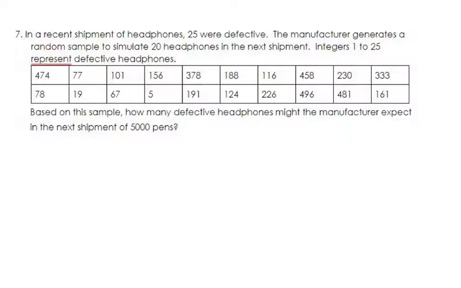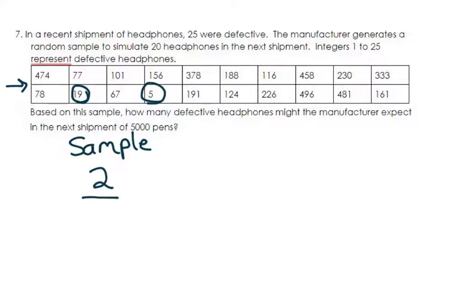So looking at that first row, I don't see any of them. Second row, the 19 pops out at me, and the number 5 pops out at me, and that is it. So we definitely got a couple of extra numbers up here in this problem that we're just going to have to ignore. So I've got to ask myself, what's in my sample, right? We're looking at how many headphones were defective, and this is my sample right here. So the part of my sample that was defective was 2.